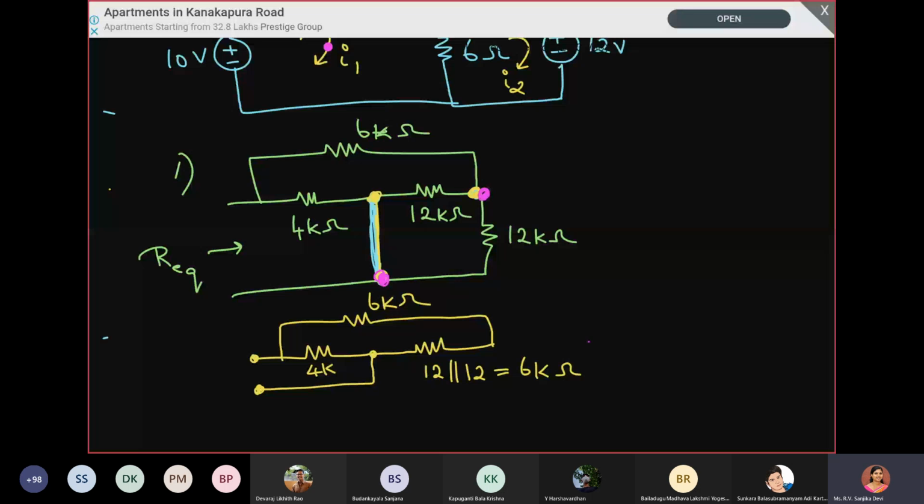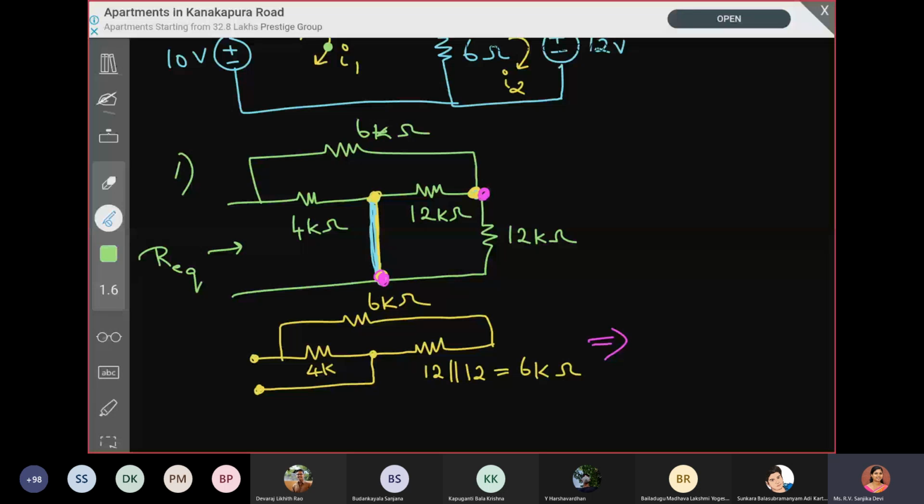Now this yellow and the pink are at the same potential because they are just shorted. If they are shorted, there is no voltage drop across them, so both the resistors are parallel to each other, and we can directly take the parallel combination of that.